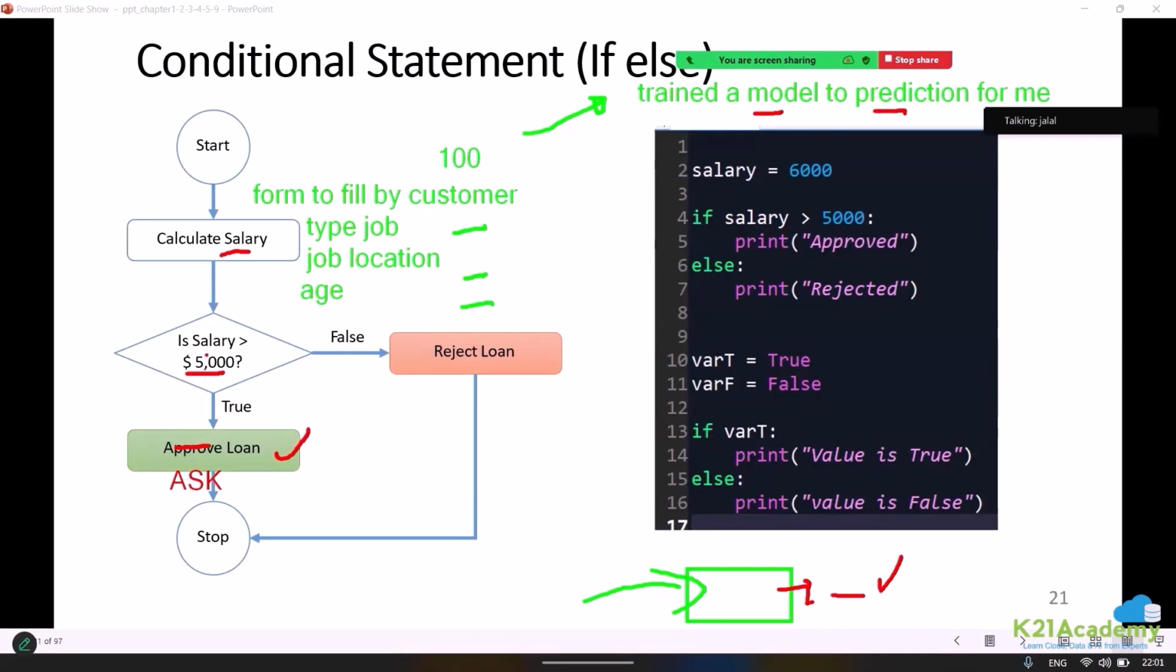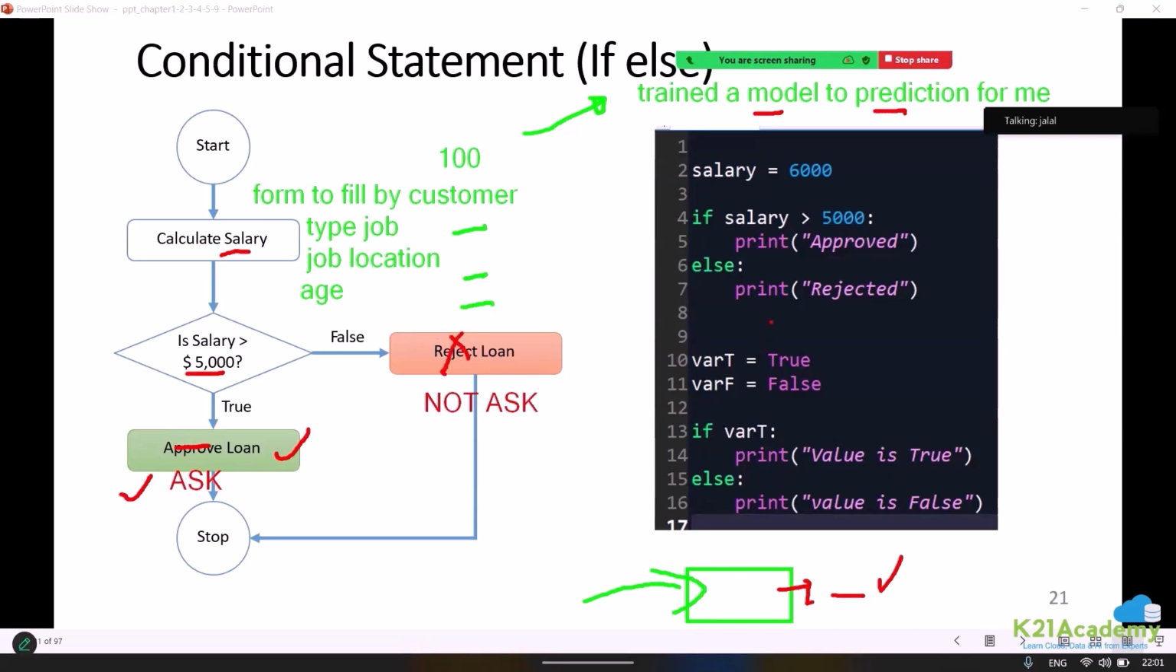So now if the salary is greater than 5,000, I would like to invest time and ask him for a loan by providing him some XYZ benefits. And if the statement is false, that means the salary is less than 5,000, I would not like to ask and waste my time. I will not ask. Okay.